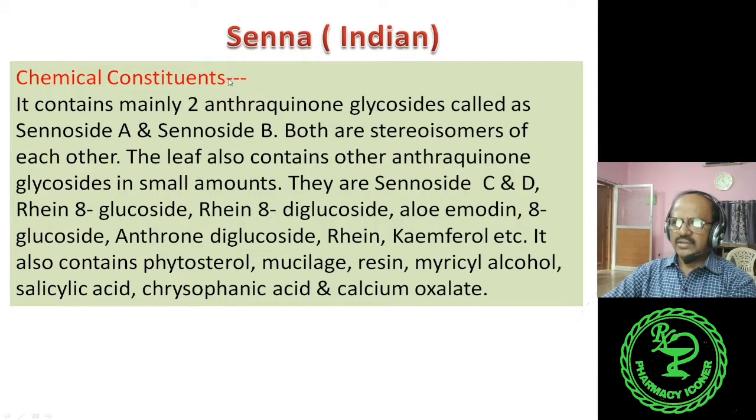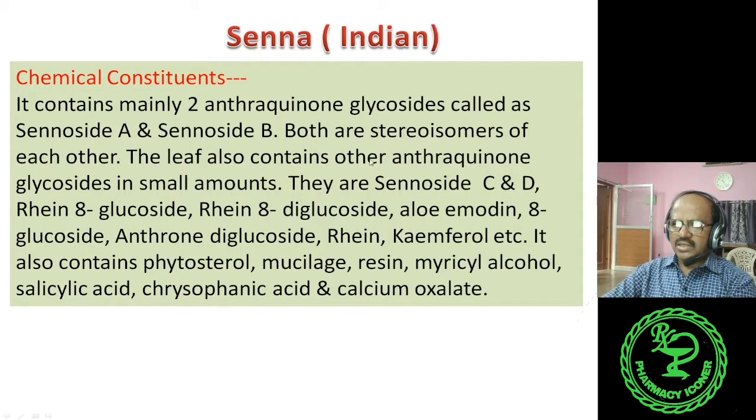Here there are four drugs containing anthraquinone glycosides: Senna, rhubarb, cascara and aloes. So Indian Senna or Alexandrian Senna, both contain mainly two anthraquinone glycosides called Sennoside A and Sennoside B. Both are stereoisomers of each other.